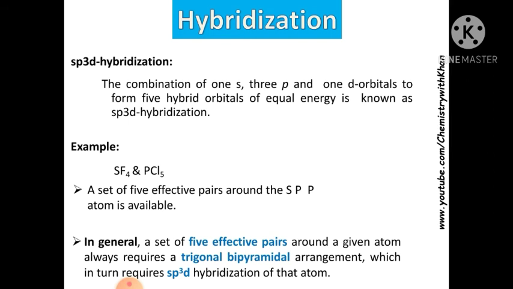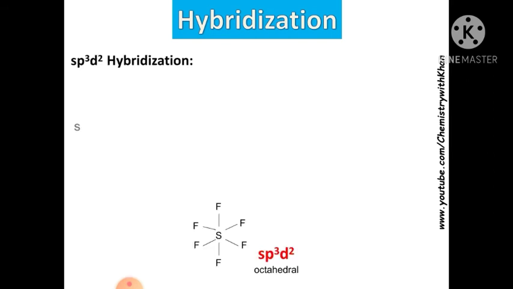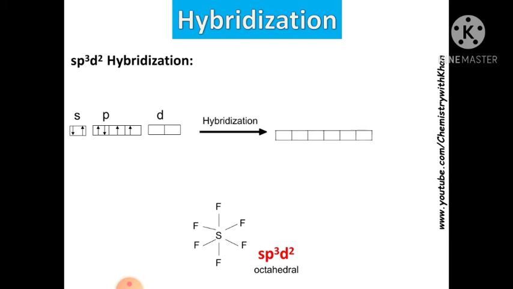The sp3d2 octahedral structure. In the s there are 2 electrons. This is the p. In there are 4 electrons. This is the d. In there is no electron. It means that there will be a jump of electrons, and the hybridization process occurs. Now look at this. These are the 6 orbitals. In them there are 6 electrons. You can see that before hybridization there are also 6 electrons, but 2 orbitals are paired. Now there is no pair. They are all half filled.